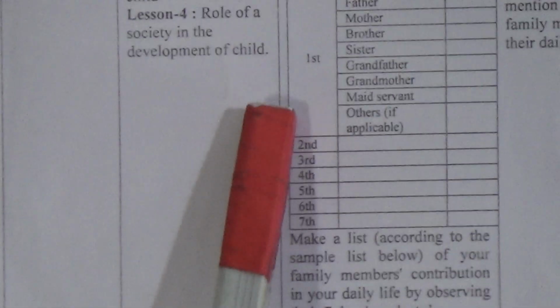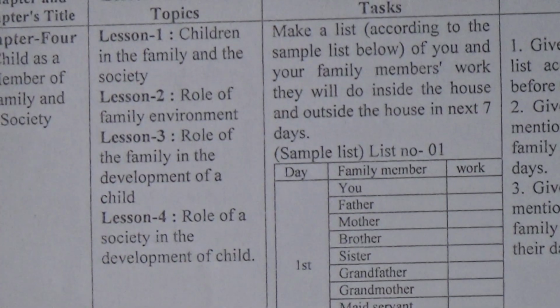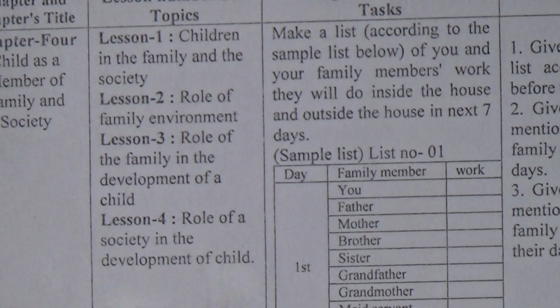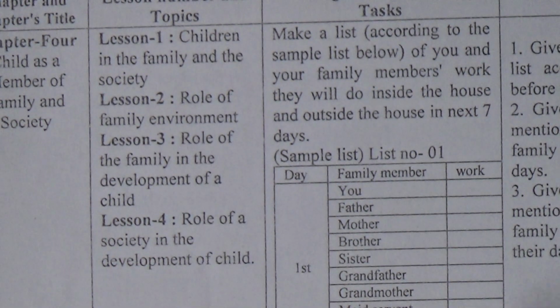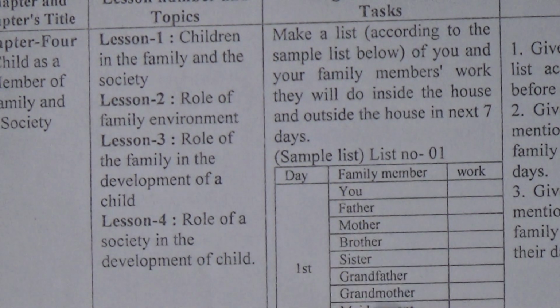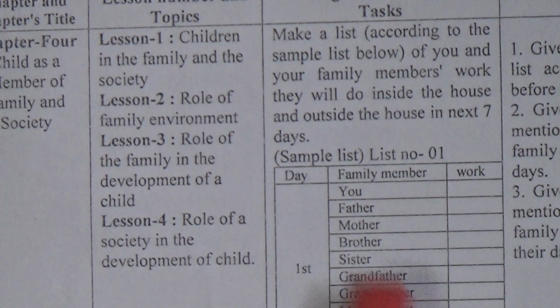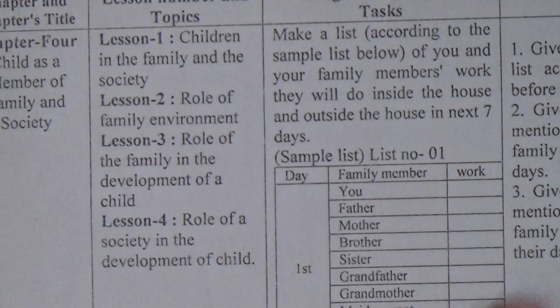In the first day, just look, this is the important thing that you have to understand, and you have to listen carefully. In the first day, just look here, this is your family members list, and this is the work list. Okay, this is the first list. So this is the example.